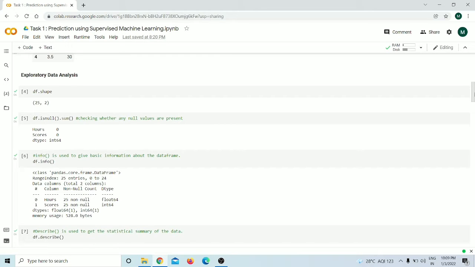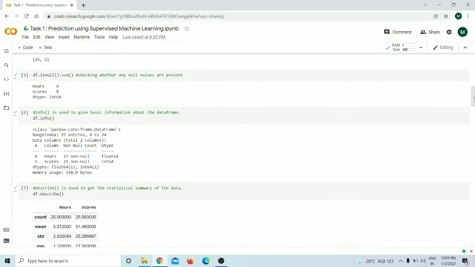To get the basic information about the data frame, we are using .info. It tells us that it is a pandas data frame. It gives us the range that varies from 0 to 24, consisting of 25 entries. It gives us the total number of columns. It gives us the column name along with the total count of values present in that particular column, along with the data type and the memory usage.